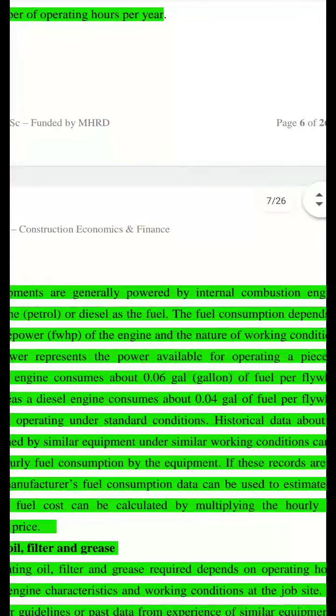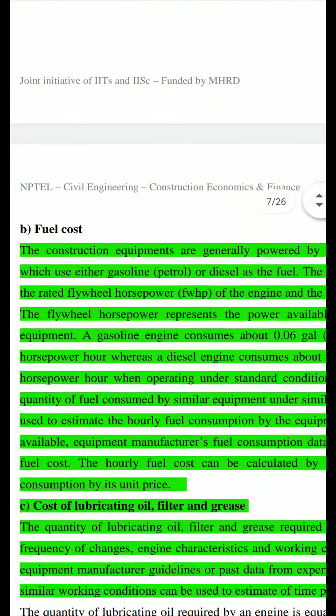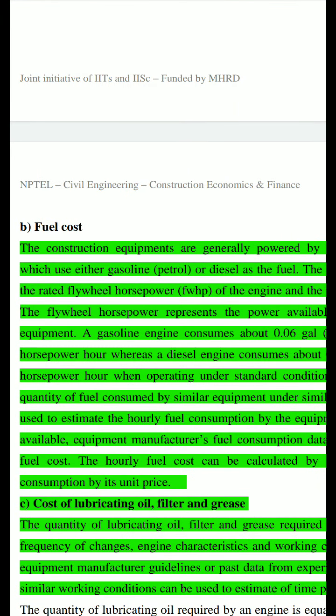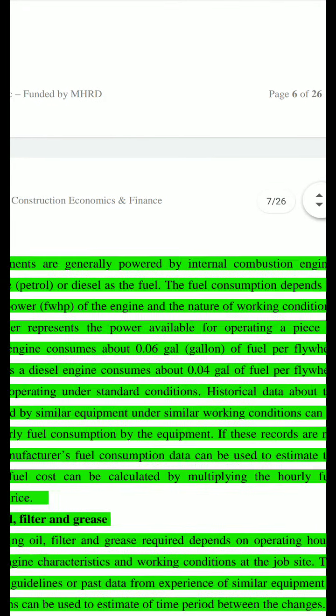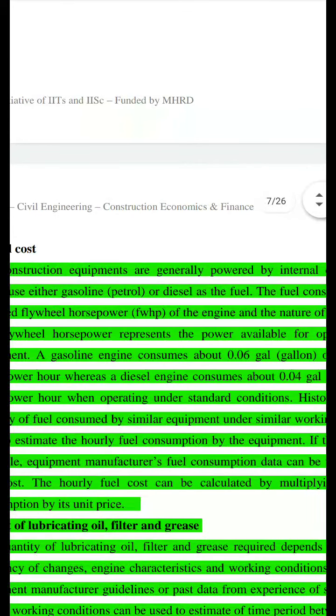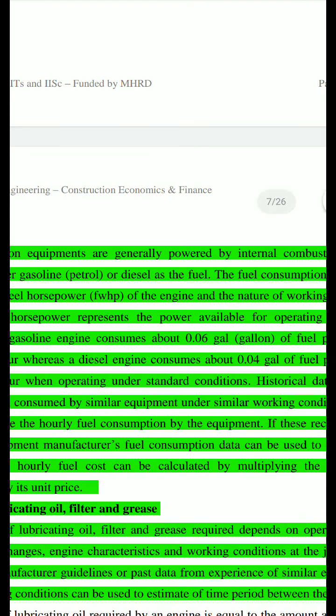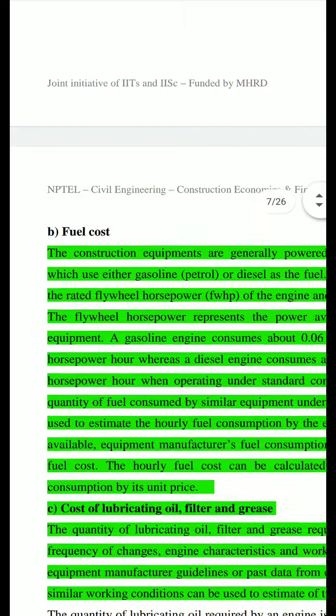diesel as the fuel. The fuel consumption depends upon the rated flywheel horsepower, FWHP. It is calculated as FWHP of the engine and nature of working conditions. So your fuel usage depends upon its horsepower as well as the working conditions under which it is operating.